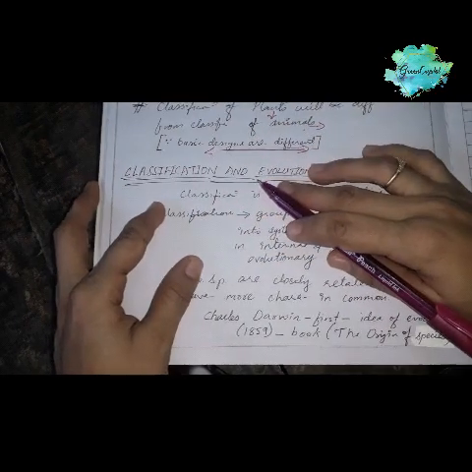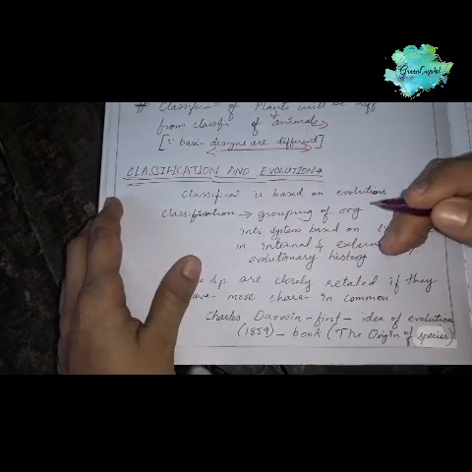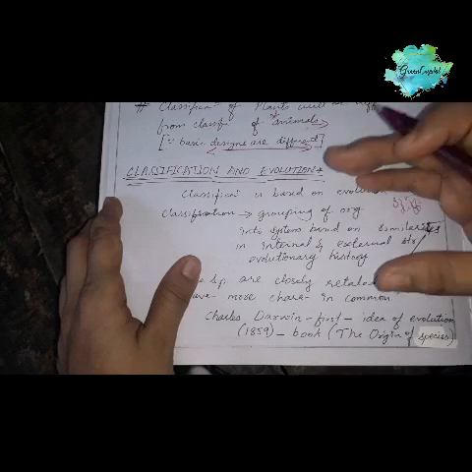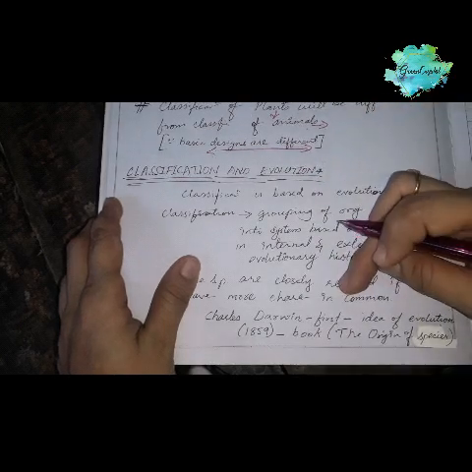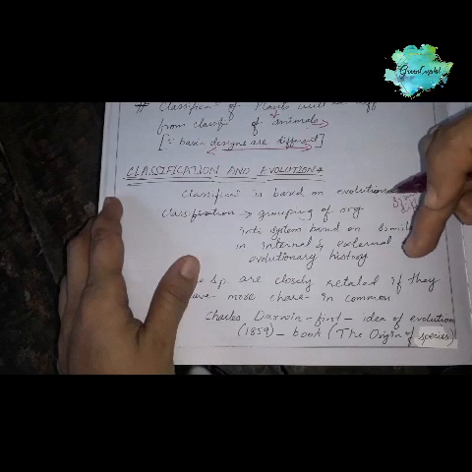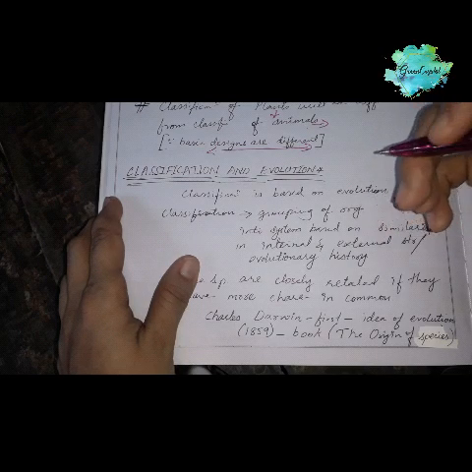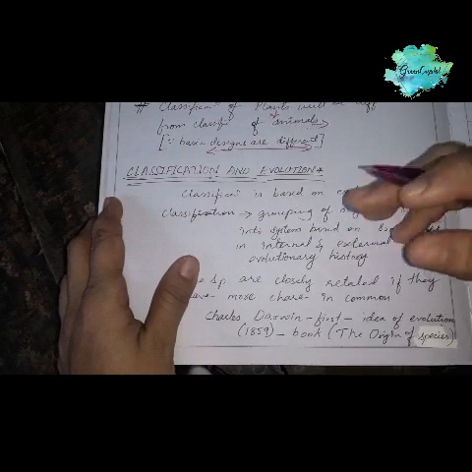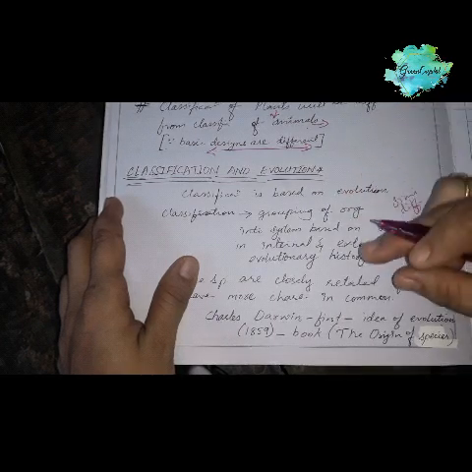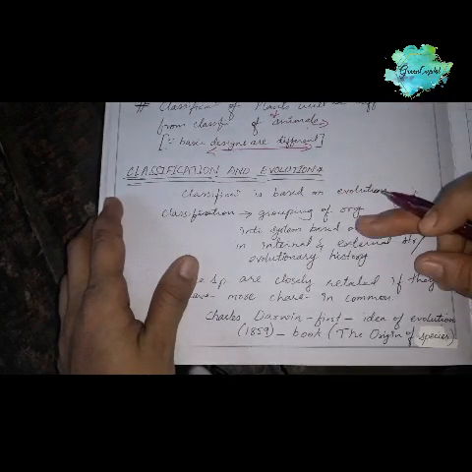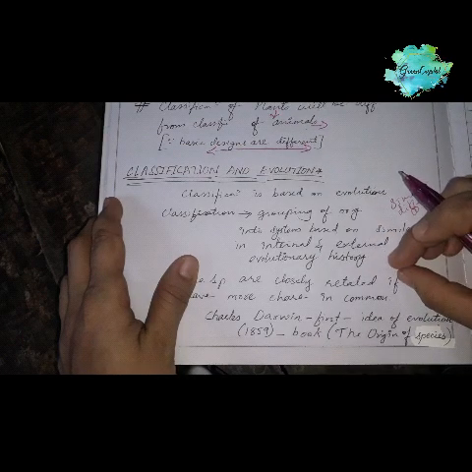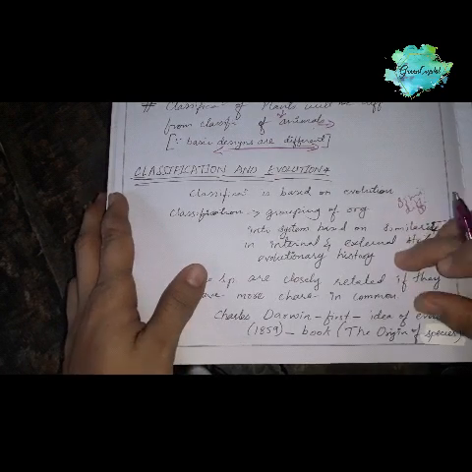What is evolution? Evolution means a slow, gradual and continuous process by which previously existing organisms develop into the living organisms existing now.